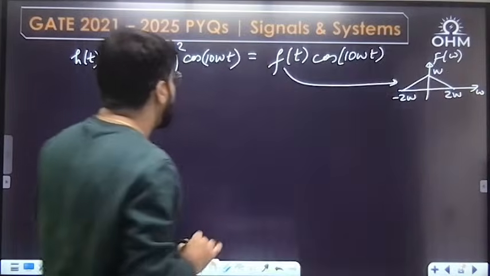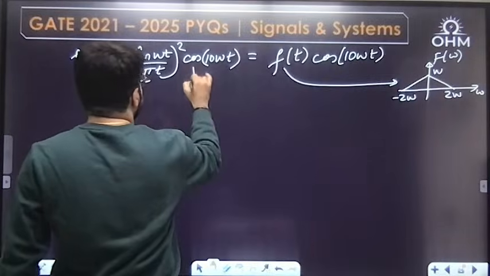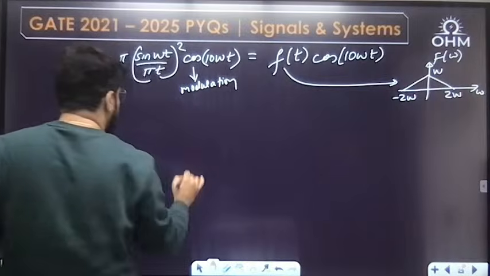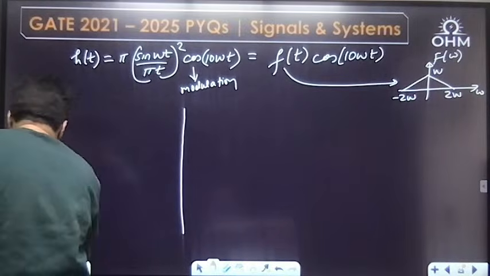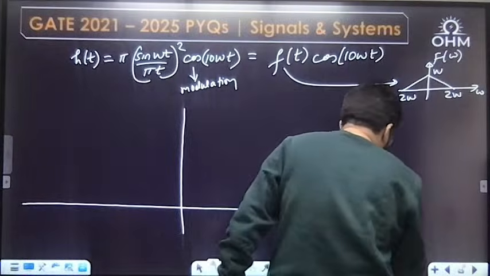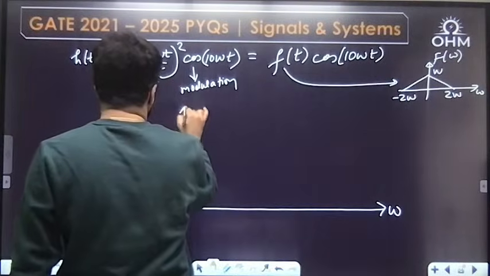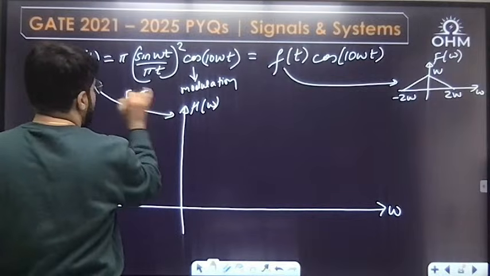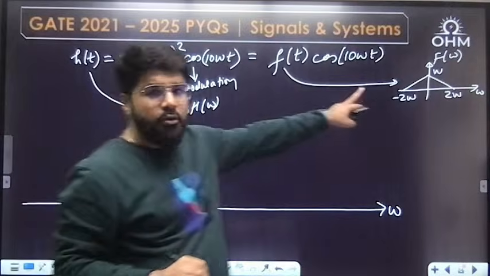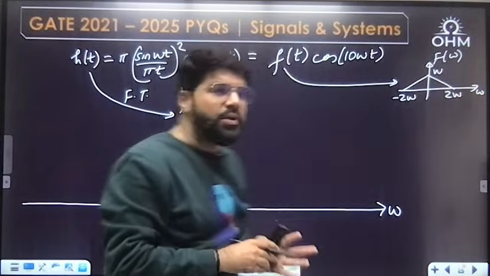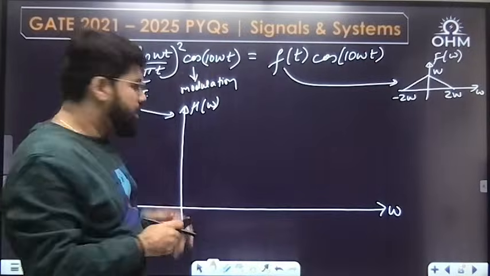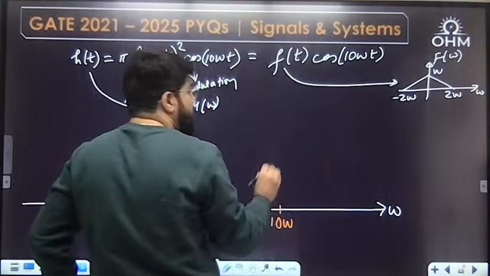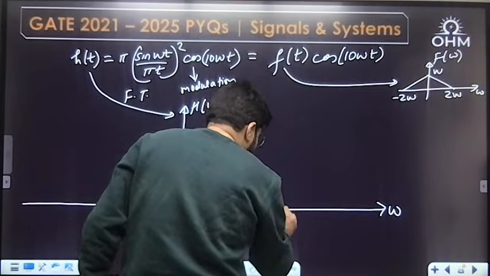This is F(omega). But multiplying by cosine leads to modulation, so the spectrum is shifted to higher frequency. So what is H(omega)? I am now going to draw H(omega) directly. In the previous question I explained the modulation. Now for the Fourier transform H(omega) of h(t), this F(omega) is shifted by the frequency of the cosine, 10W. So the triangle will now be centered at 10W.